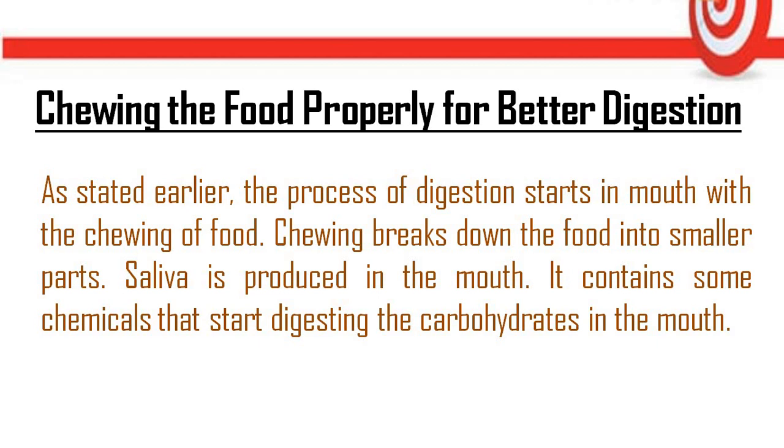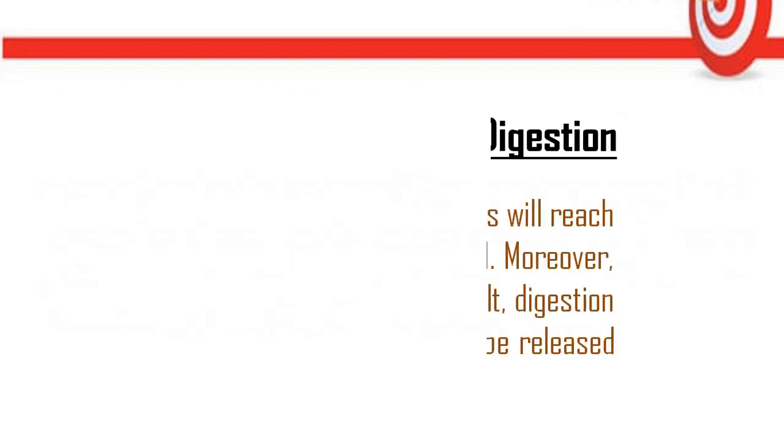Now you know that saliva has some chemicals which start the digestion in the mouth. Saliva is able only to start digesting the carbohydrate in the mouth. That is the reason when we start chewing the food in the mouth, if there is anything related to carbohydrate products, we feel a little sweet taste in our mouth.